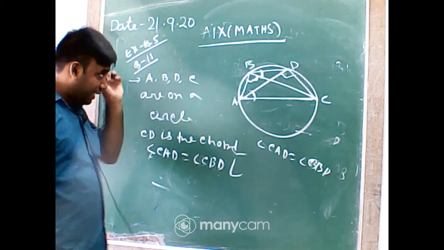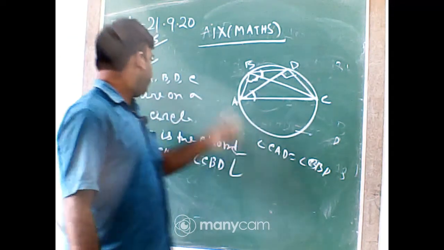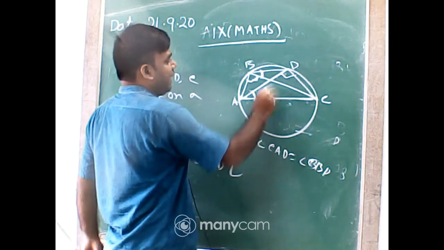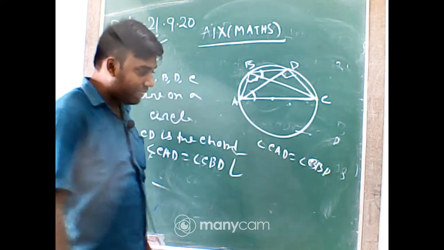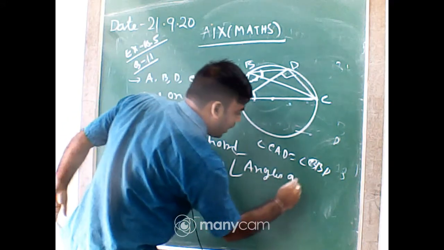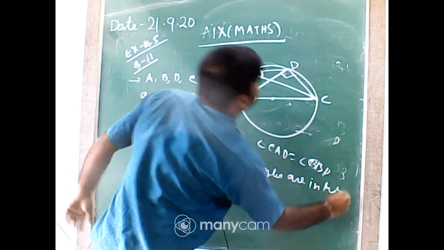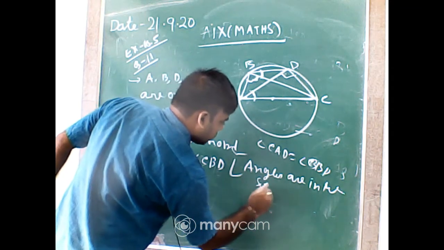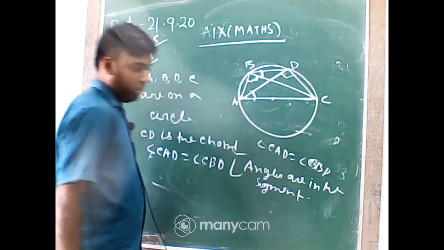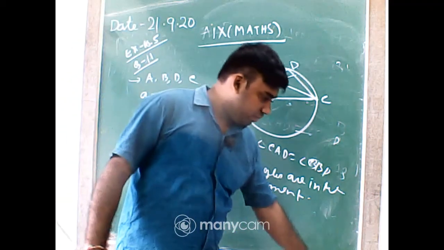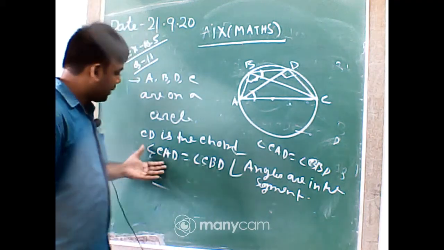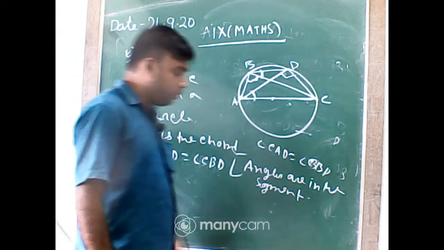First I have proved that all these 4 points A, B, D, C are on a circle, and then CAD and CBD will be equal. Yes, angles in the same segment. Same segment, okay. So that is the proof, very short proof.